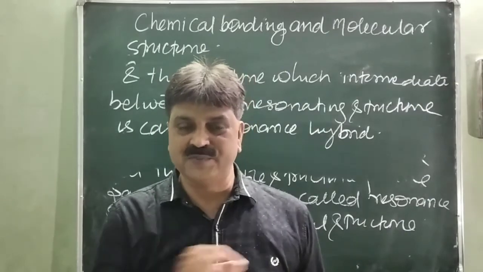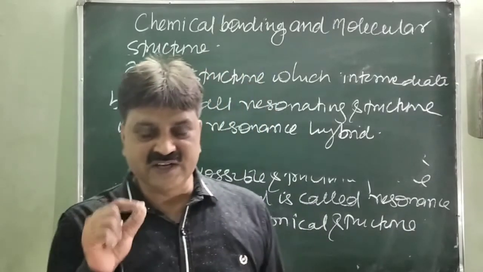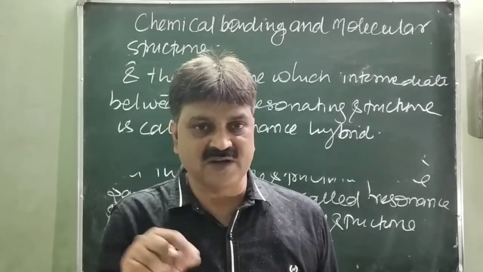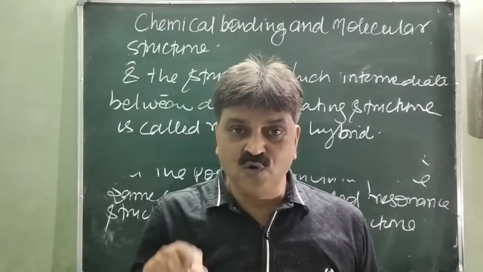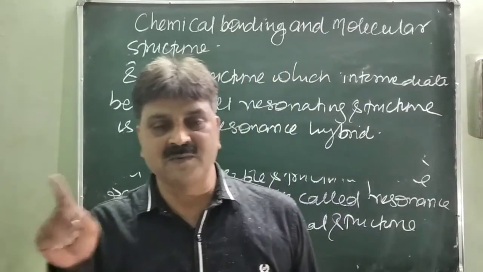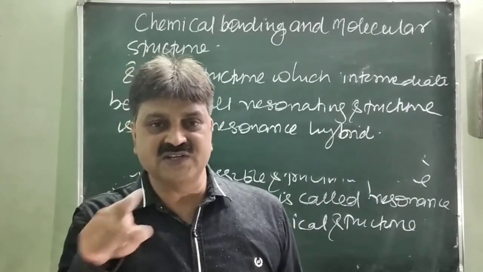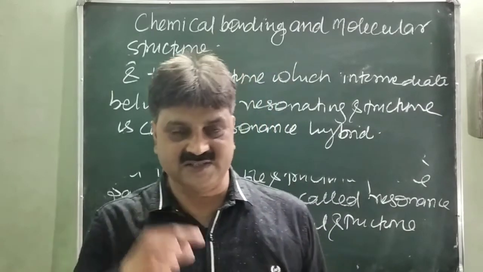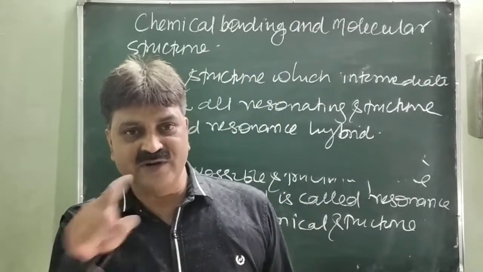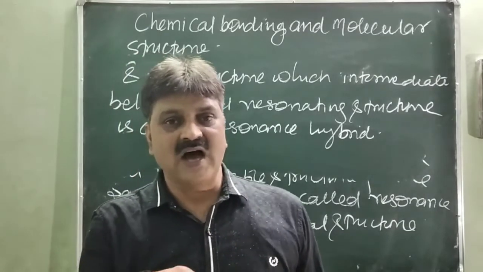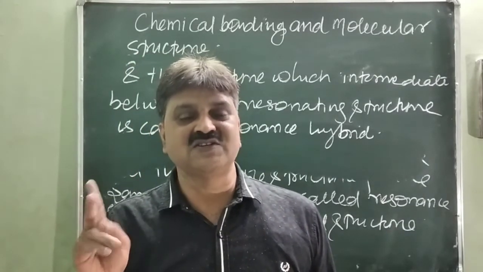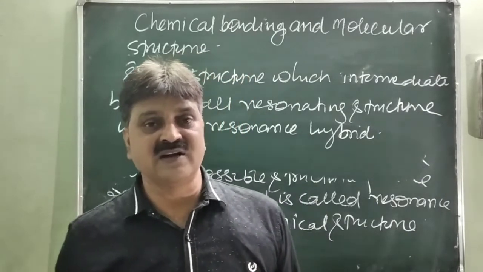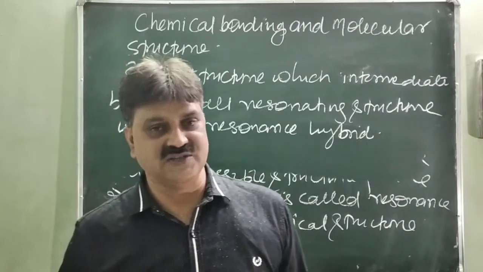So once again I would like to repeat it. Resonance means that when a single structure is not enough to satisfy all the properties of the compound, we require more than one structure. Whatever possible structures are generated for the same compound are called resonance structures or canonical structures. The structure which is intermediate between all the resonating structures, or shows the property of all of them, is called the resonance hybrid. The energy of the resonance hybrid is always lower than any one of the resonating structures.